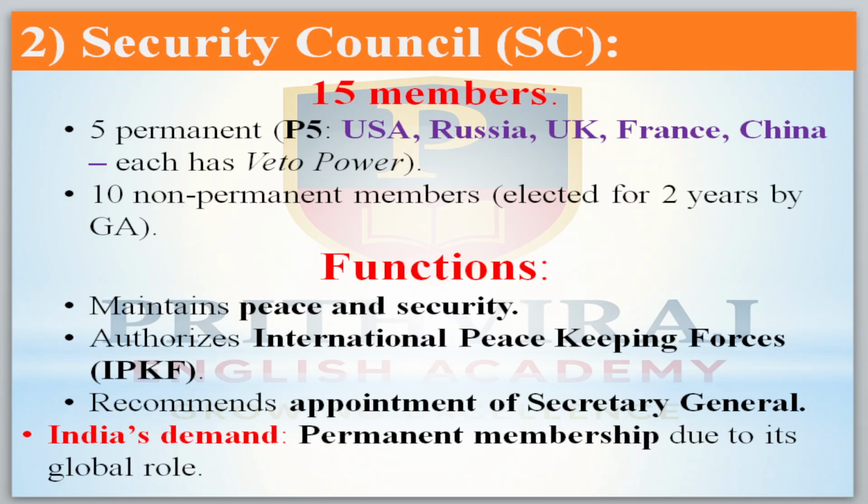Okay, veto is a power, an authority to reject the decision made by other nations. It is the power to reject a decision made by the other countries. The remaining 10 are the non-permanent members. They are elected for 2 years by the GA, the General Assembly.